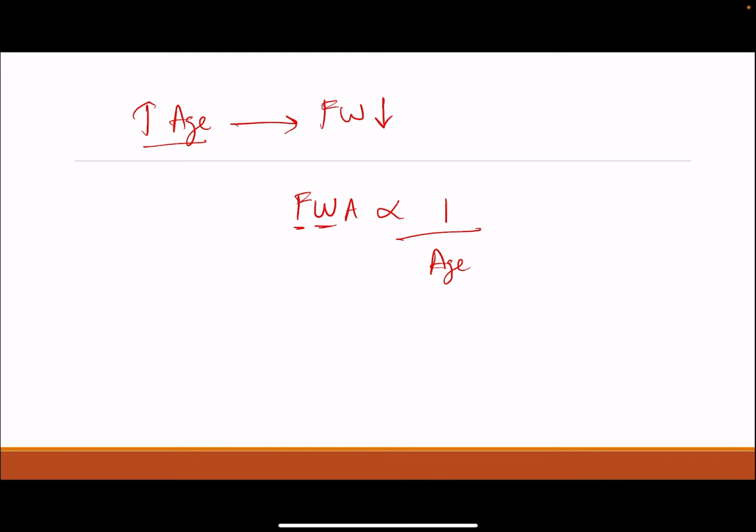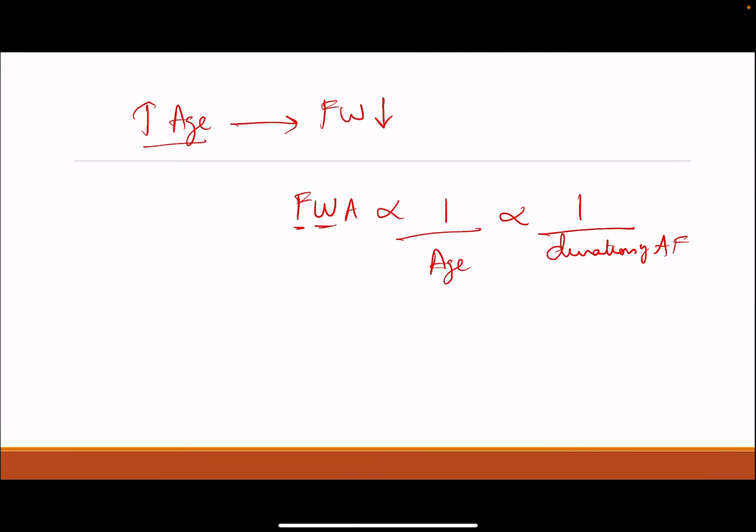Why? Because the fibrillatory waves are nothing but atrial muscle. Whenever viable atrial muscle is lost, the electrical activity is also lost, so it becomes finer. It is also inversely proportional to the duration of AF. As the AF becomes long standing, viable atrial muscle is lost and coarse AF becomes fine AF.